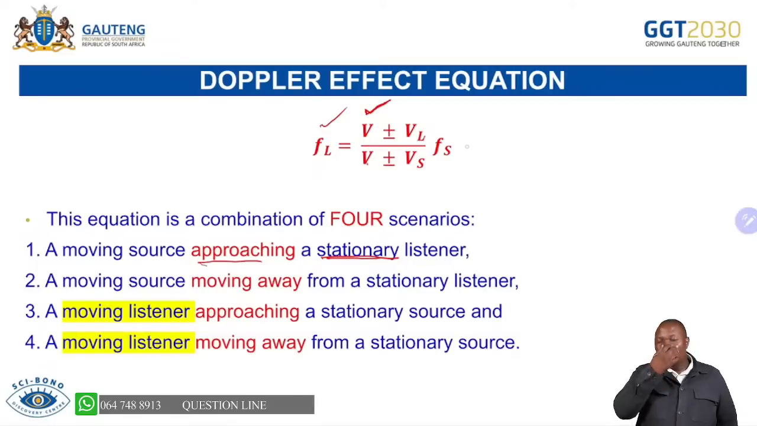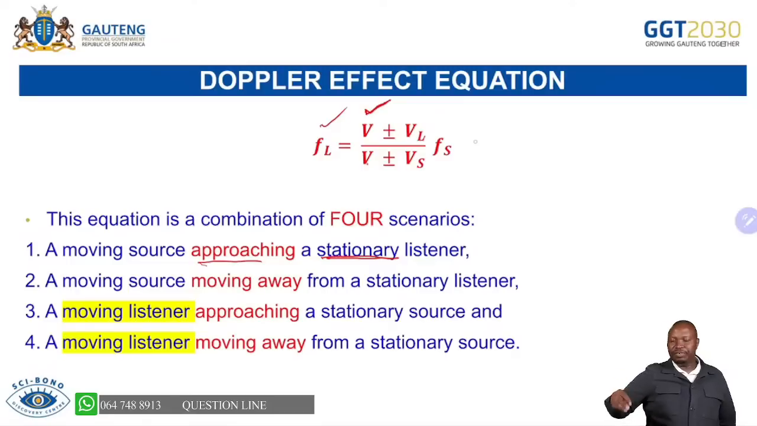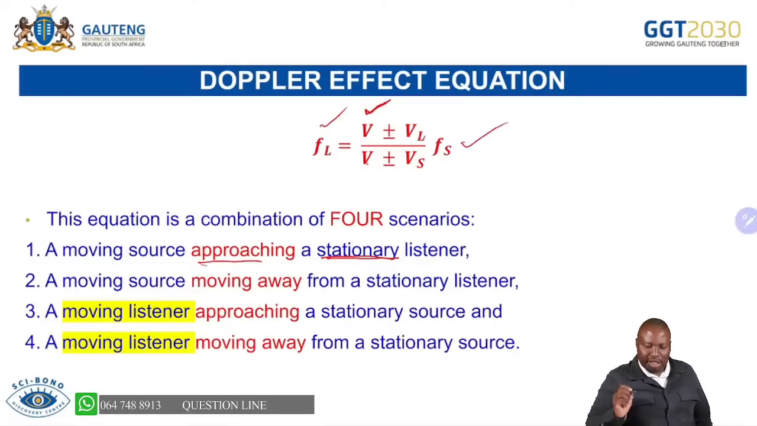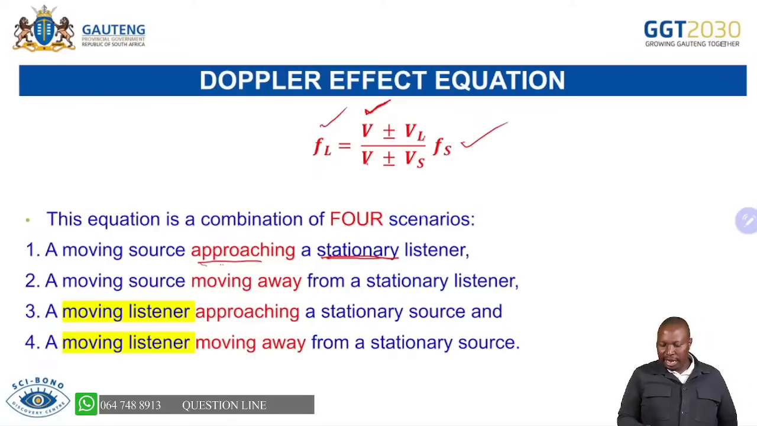So it's important to know which one is stationary and which one is moving, because the one that is stationary, definitely you are going to replace with a 0 there. But the first thing is to copy the formula as it appears. And if we are saying a moving source approaching a stationary listener, you know listener is L. So you will say V